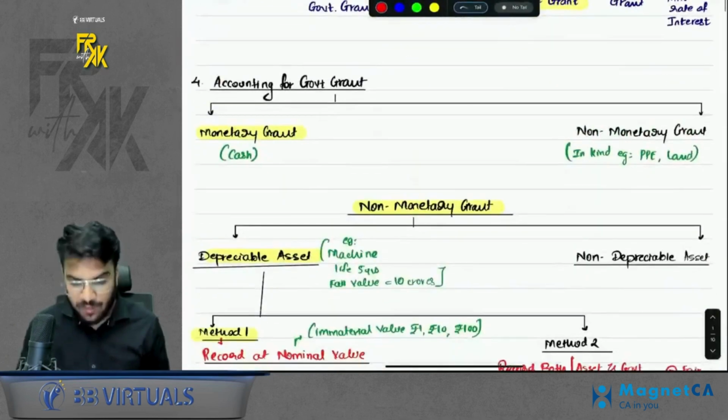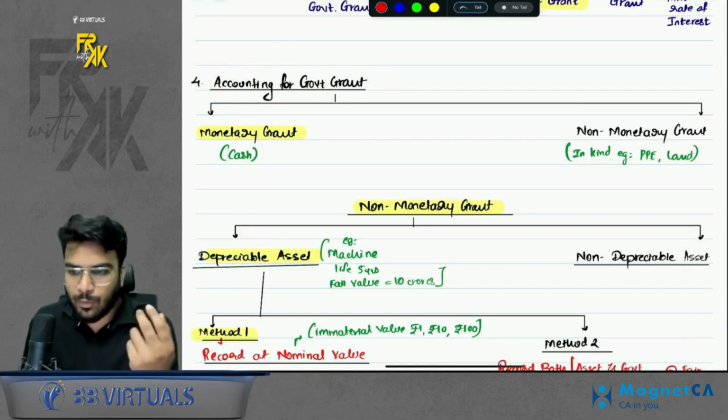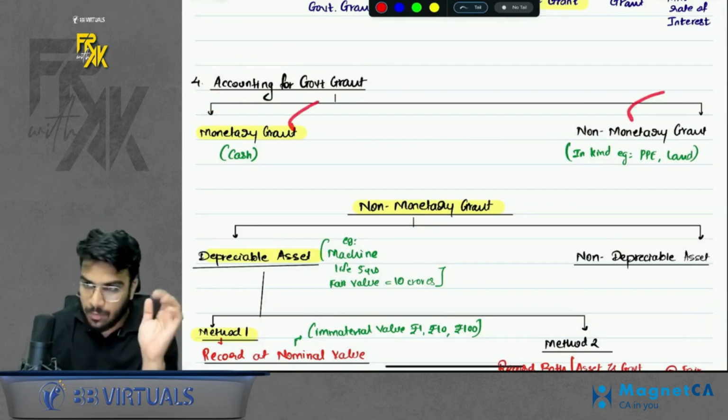Then the next point is accounting for government grant. Do you remember I made a chart for you? Quickly, let's start revising each and every point of it. The government grant can be of two types. It can be a monetary grant. It can be a non-monetary grant.